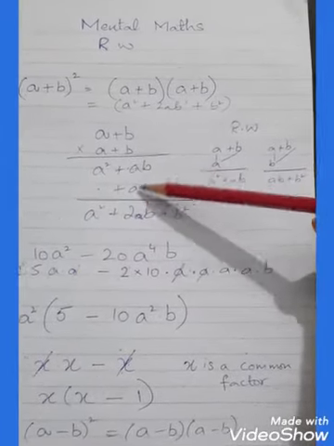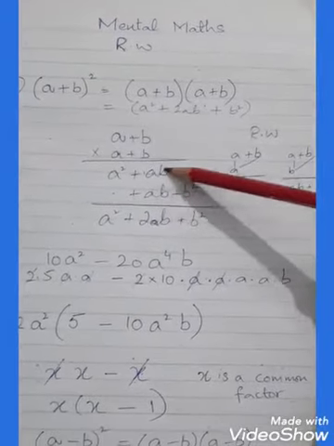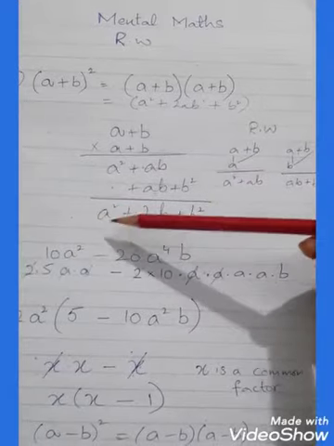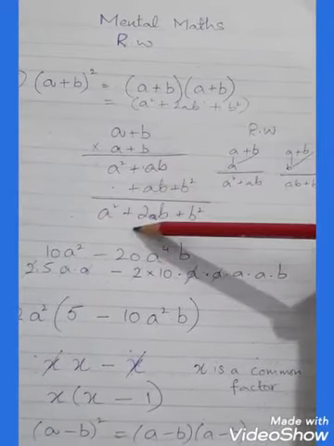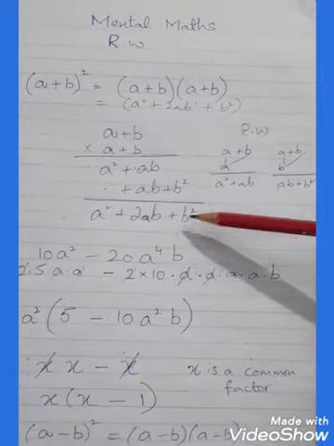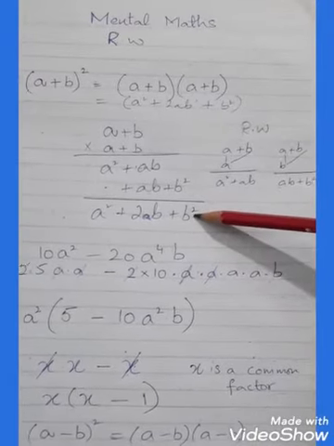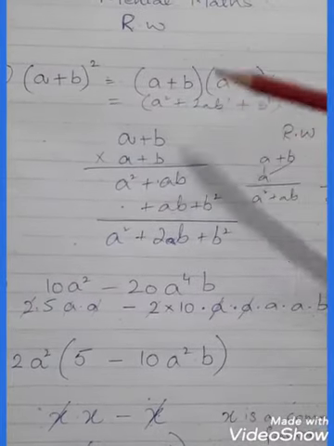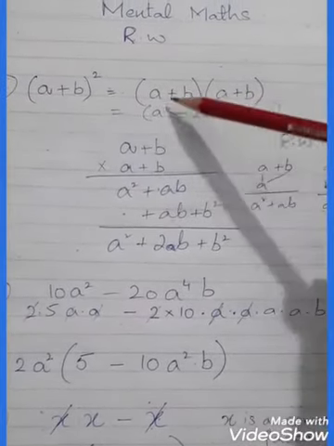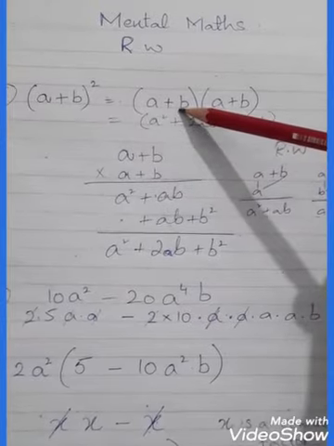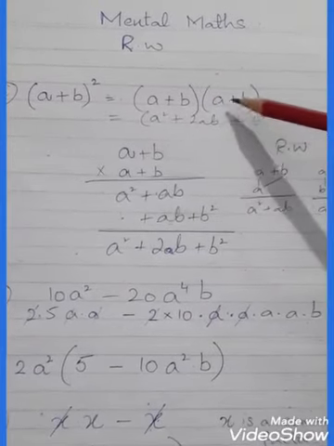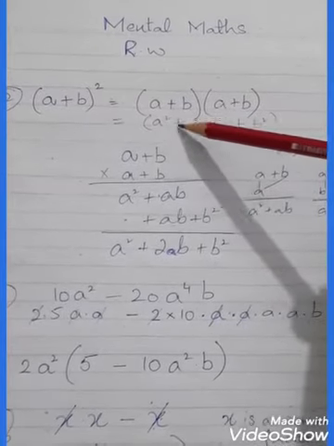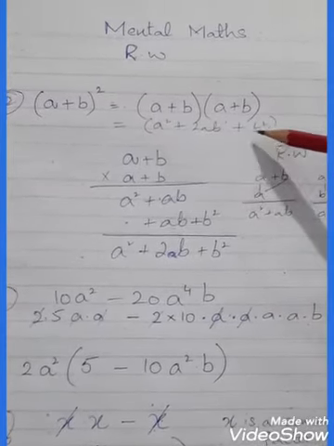And be careful about the variables. Variables should be the same. Now A square plus 2AB plus B square. So now students, this is the answer of 2 binomials, right? Binomial multiply with binomial is equal to A square plus 2AB plus B square.